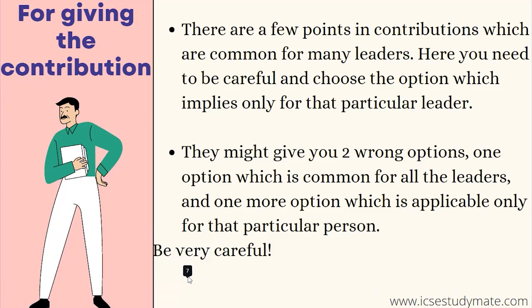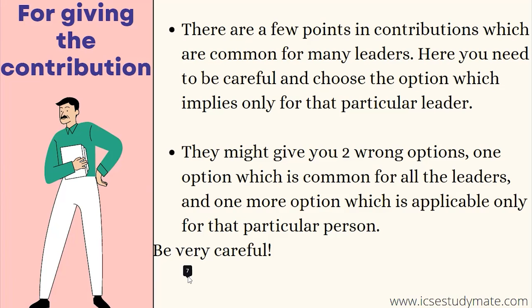It's true, he did that. Then the second option, he protested against the Simon Commission. That is true, he did that. Third option, he protested against the partition of Bengal. That is also true. The fourth option, he founded the Satyashodak Samaj. That is false. At once you can recognize that is false.